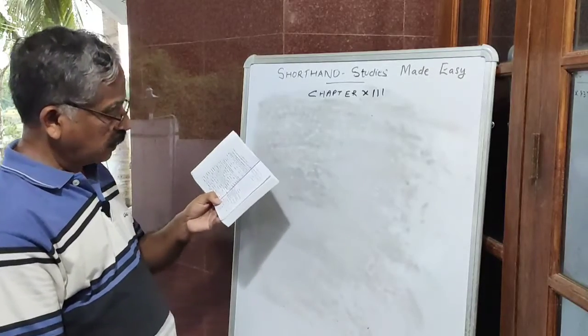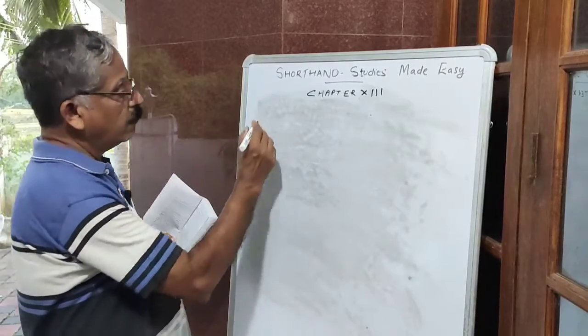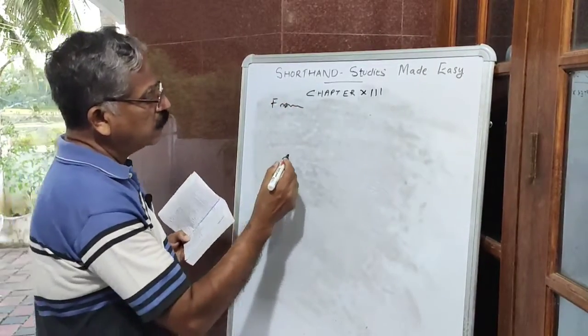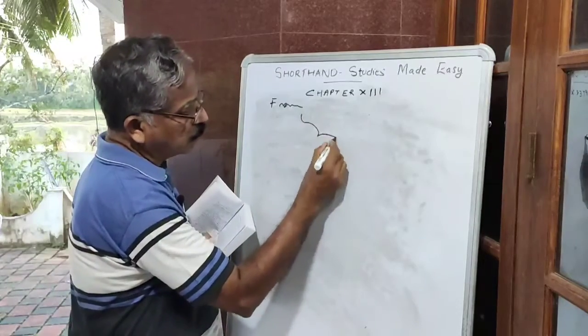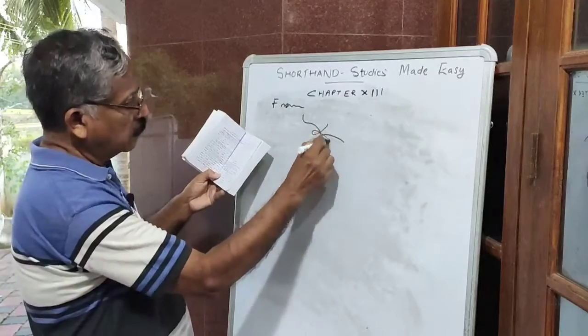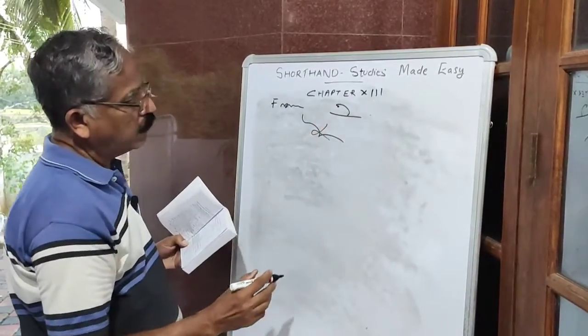In this also, there are gram blocks. For example, how to write from? All these consonants you have to write. Instead of writing all these things, what do you have to write? F on the line. This is from.